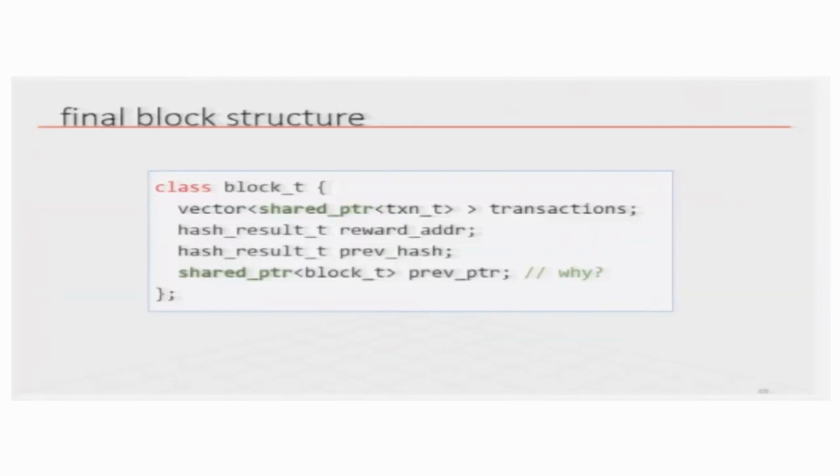So, the final block structure is that you need to add also the reward address, because whenever there is a reward in the block we should know where to send the reward. The rest is the same as before: a list of transactions, previous hash, and in our case a previous pointer also, because we are doing it inside the program. Otherwise, that part is not necessary to be there.